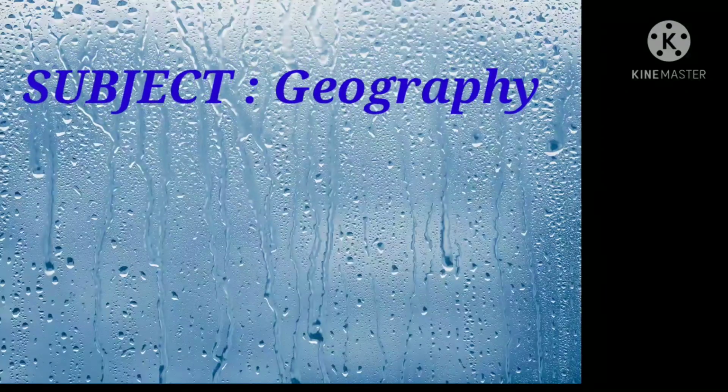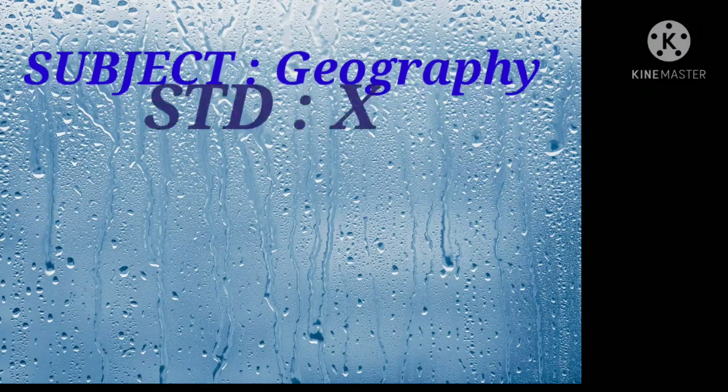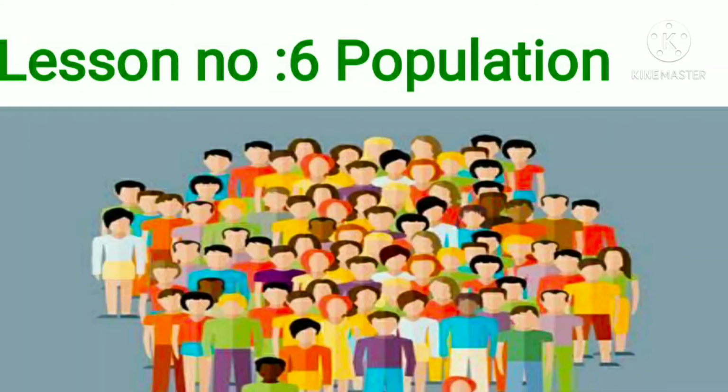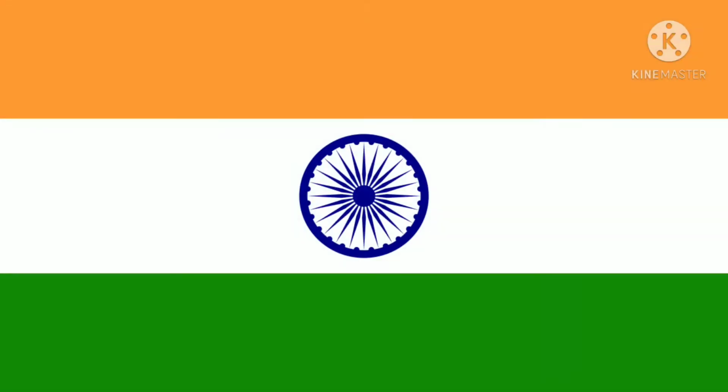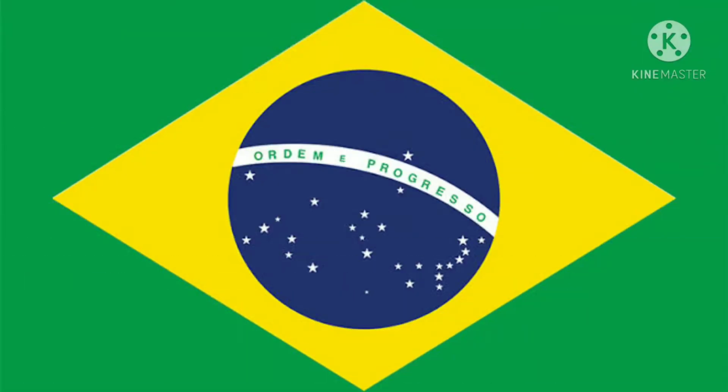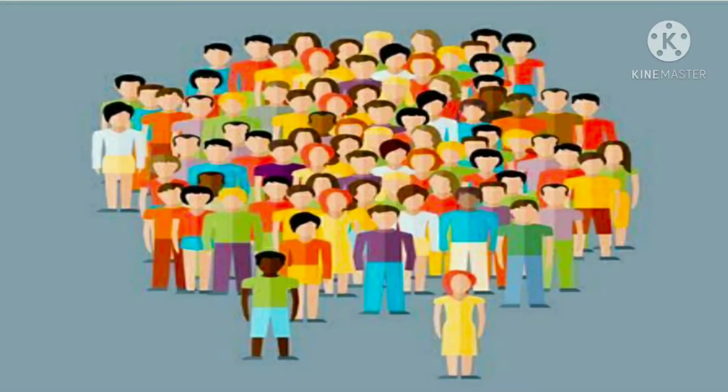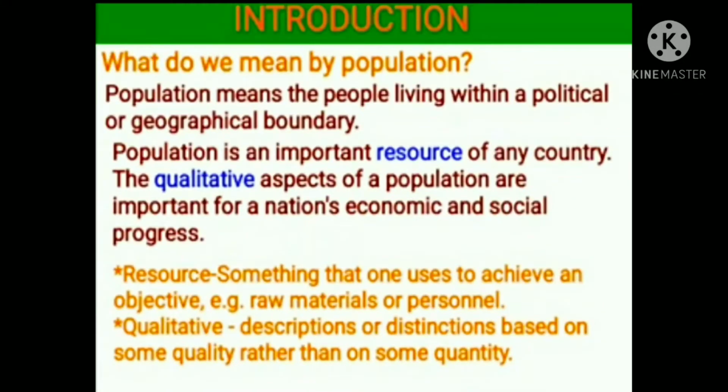Today's subject is Geography, Standard 10, Chapter number 6, Population. In this session, we'll have a comparative study between the two countries, India and Brazil, in terms of population. Before we start with our chapter, let's understand the meaning of population. Population means the people living within a political or geographical boundary.